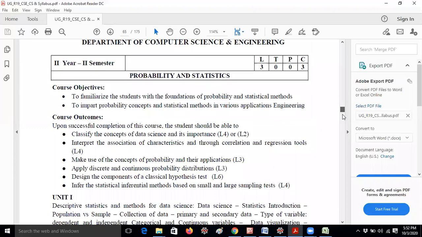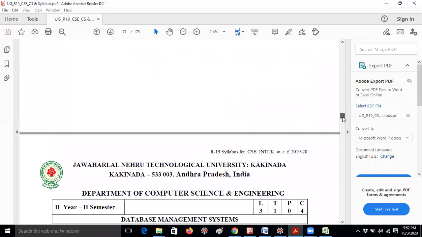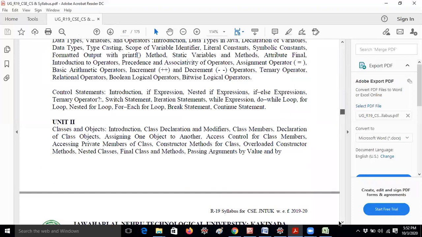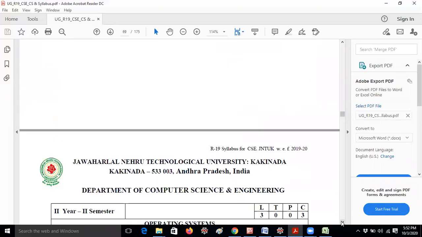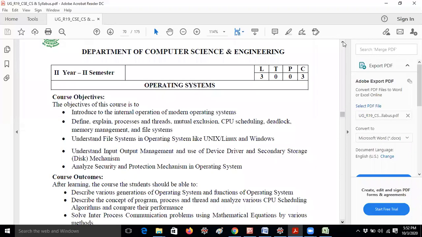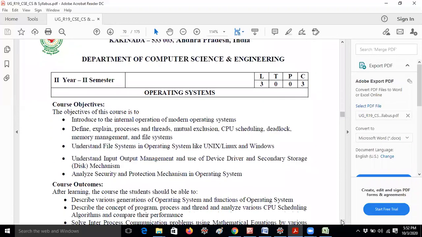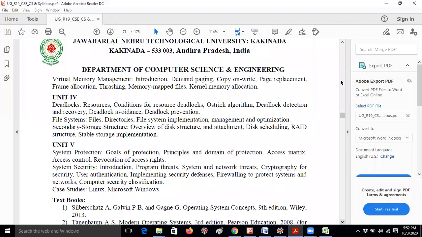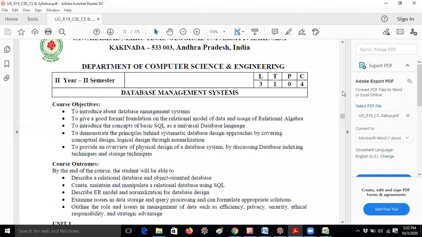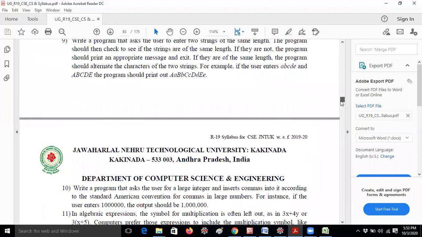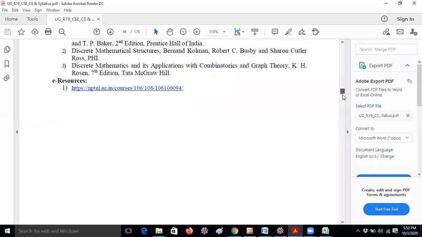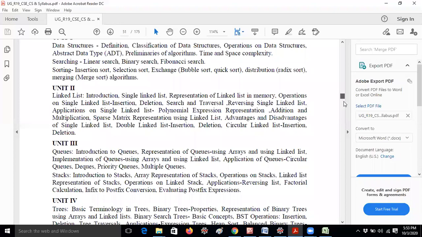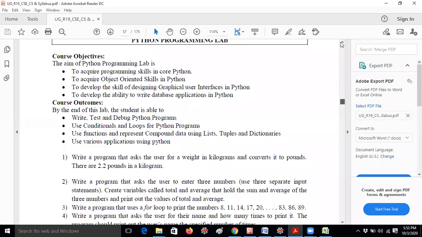We have almost 30 plus programs. This is the Python programming lab syllabus.